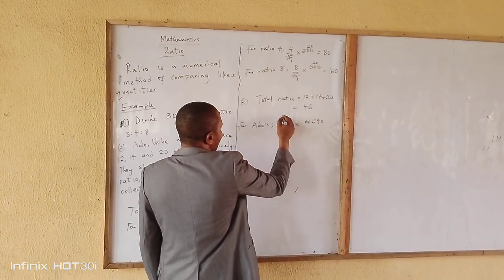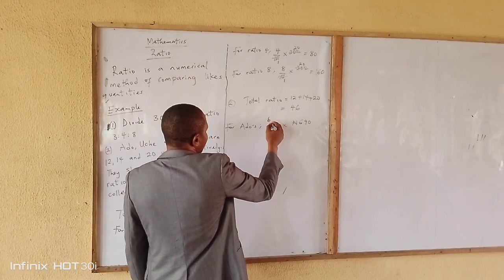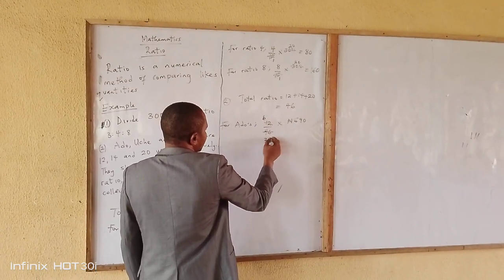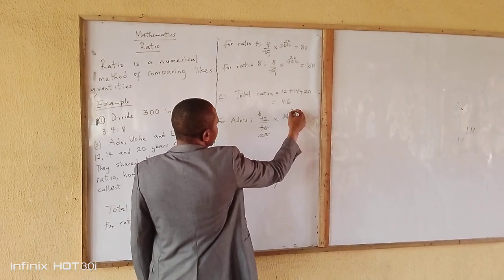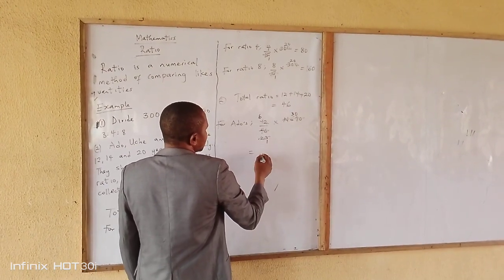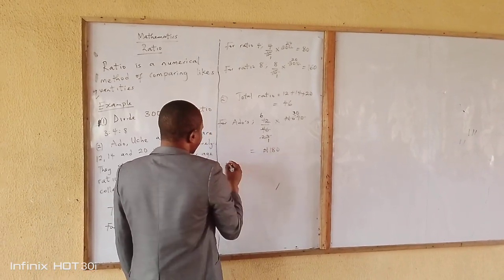So we are going to have 12 over 46 times 690. 2 into 12 is 6, 2 into 46 is 23. 23 into 23 is 1, 23 into 690 is 30. So 6 times 30 will give us 180 naira.